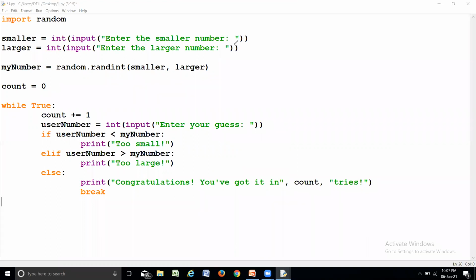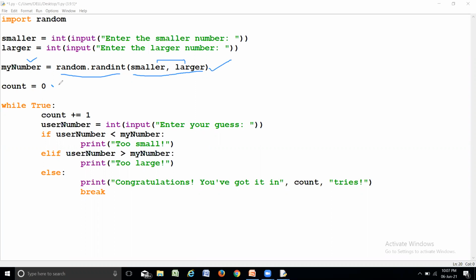Now let us have a look at this. The first input we are taking: enter the smaller number. I'm taking it, converting it into an integer, and storing it in smaller. Larger is equal to int of input of enter the larger number. So the larger number is also taken. Why are we taking smaller and larger? Because the numbers that are going to be generated will be between these two numbers. The random.randint function always generates a number between these two. So my number is equal to random.randint of smaller comma larger. A random number is generated.